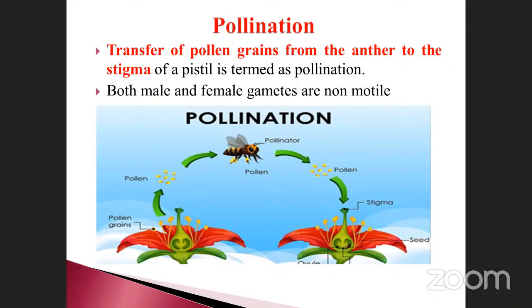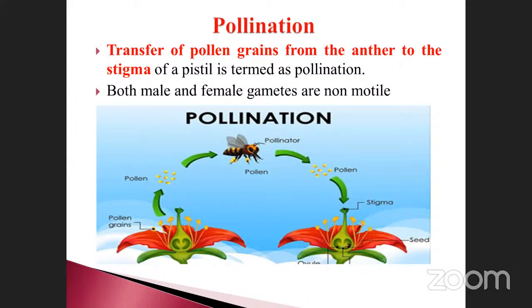The plant has pollen grains as well as female gametes, but they will not move towards each other. They can move from one place to another only with the help of a vector or mediator, whether it may be wind or water, and also insects or some other agents. Without a mediator, pollination is not possible. That is very, very important. That's why they are non-motile.